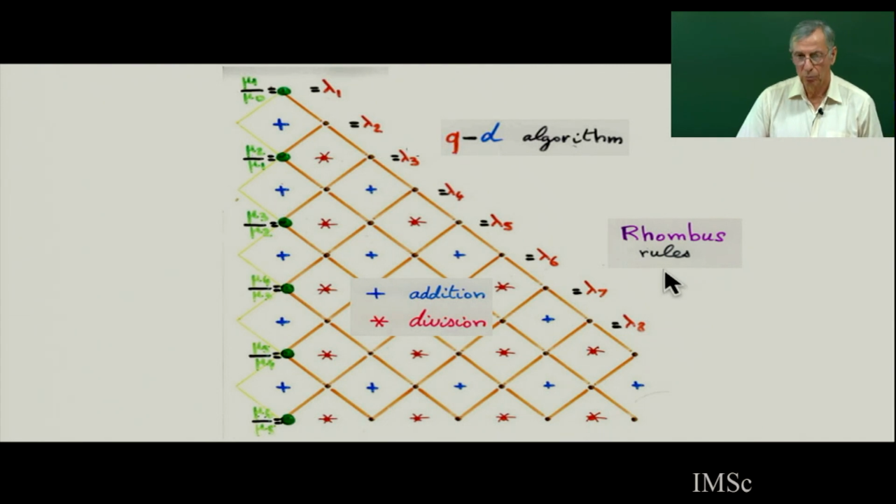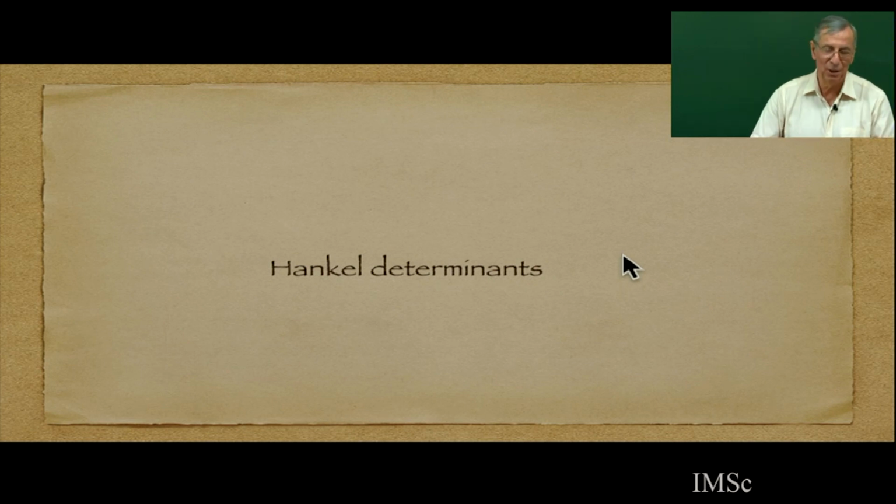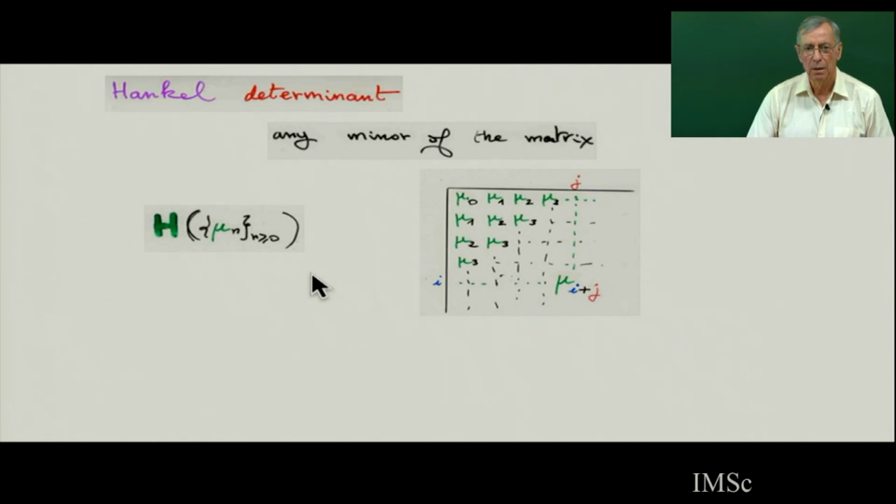And a second way: there is a well-known formula expressing the bk, lambda k in terms of determinants, in terms of Hankel determinants. So what is a Hankel determinant? If you have a sequence of moments, mu n, any sequence of numbers, the Hankel matrix is the big matrix whose term ij is mu index i plus j, and a Hankel determinant is any minor of this matrix.